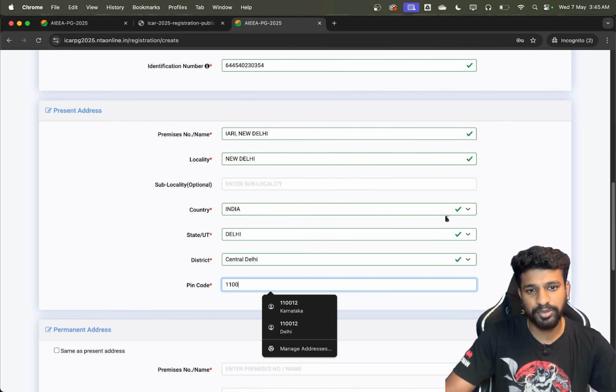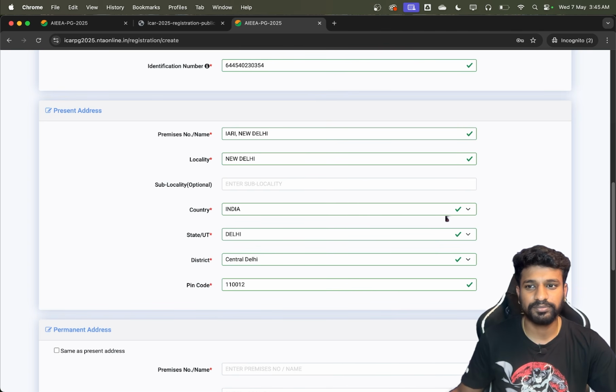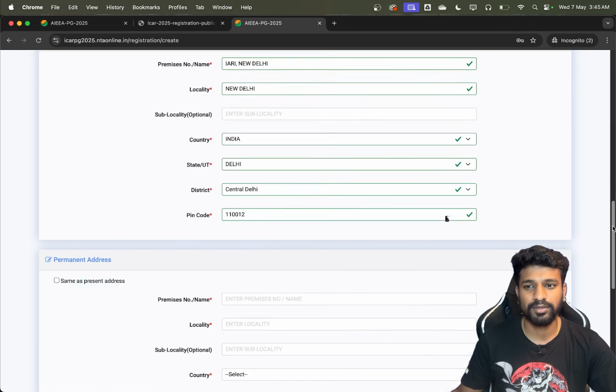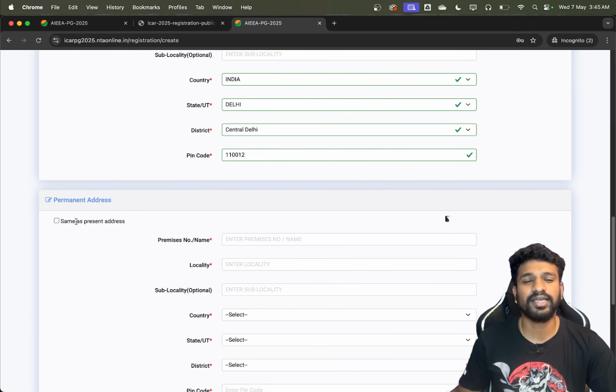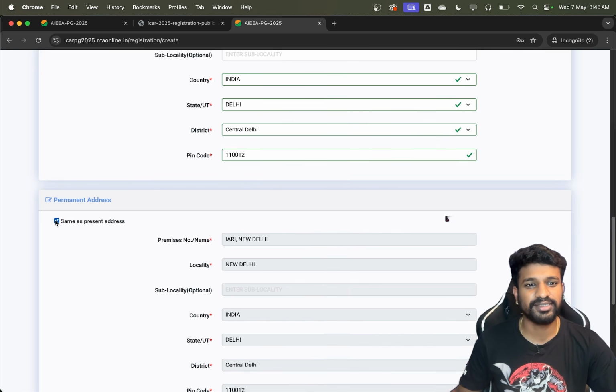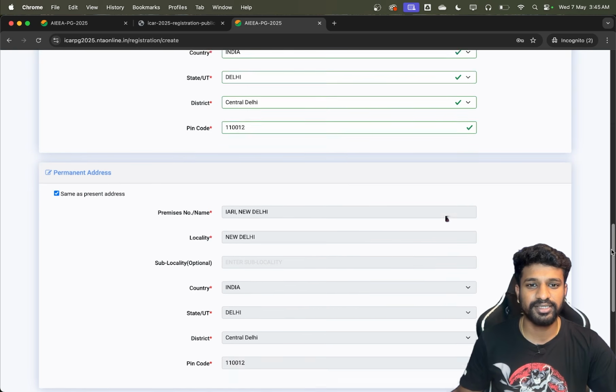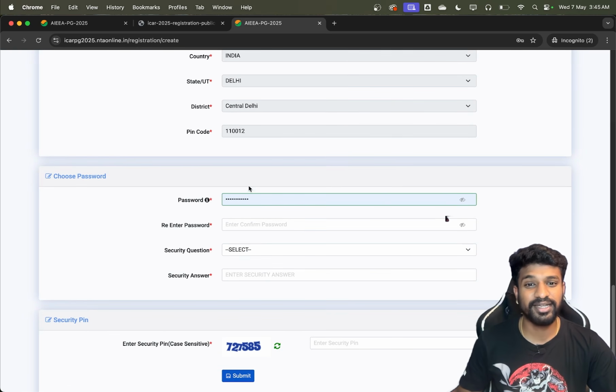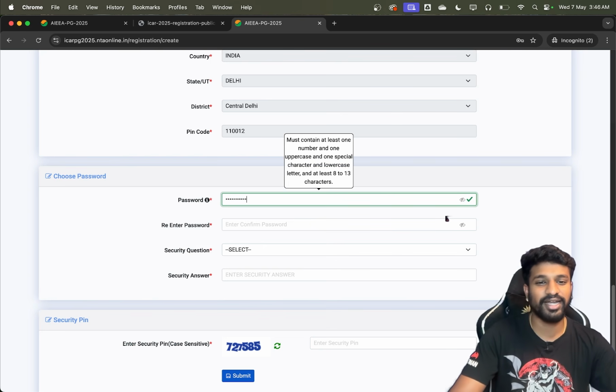And the correct pin code. And if the permanent address is same as above address, you can just click on this and same details will be fetched here. If it is different, you can give the permanent address details here in this column. Once it is done, the next very important step is creating the password.